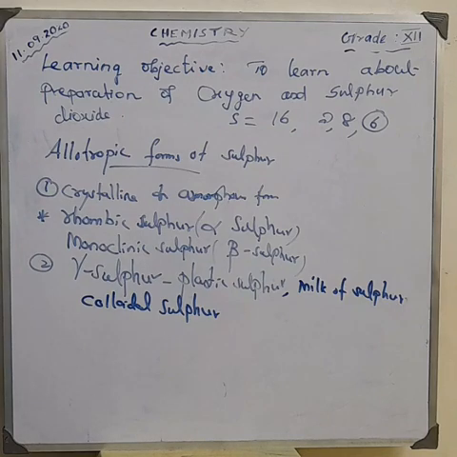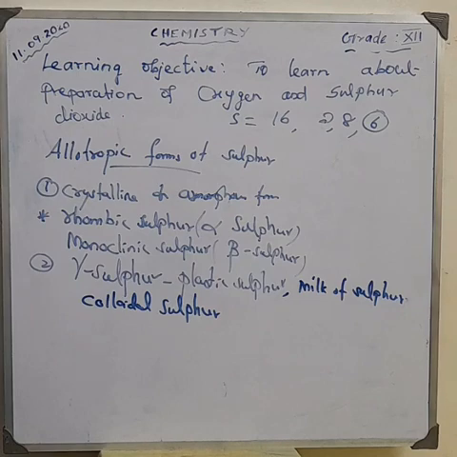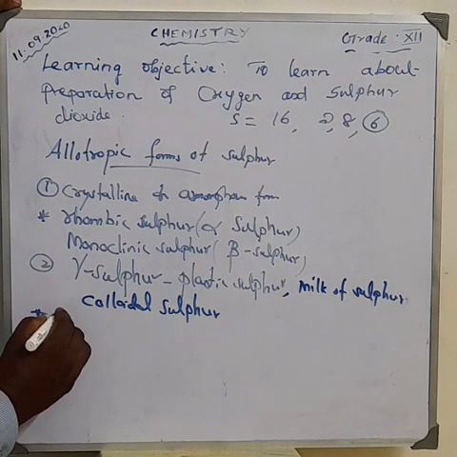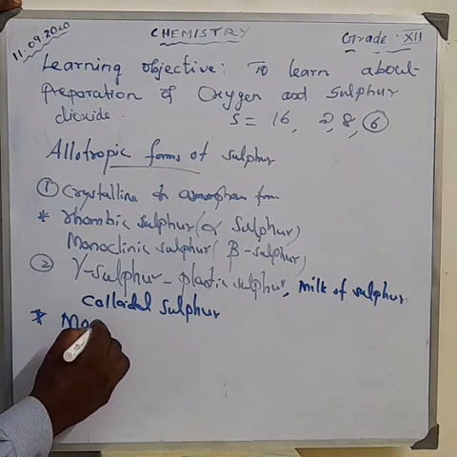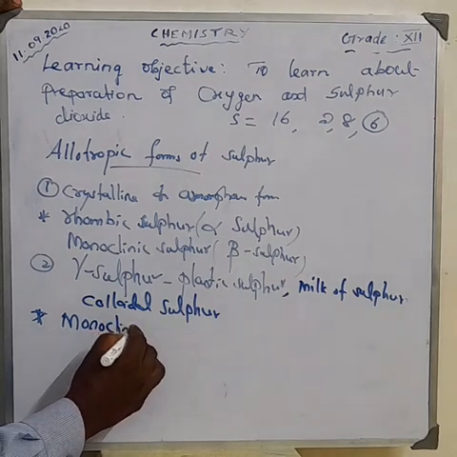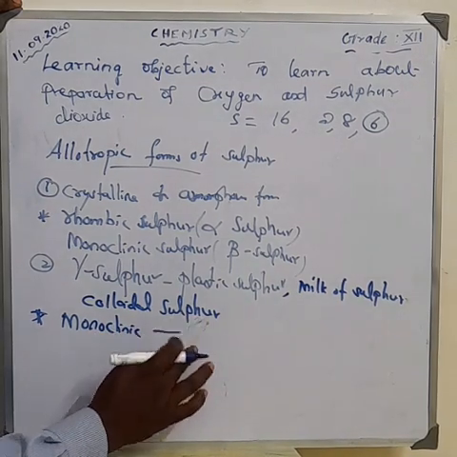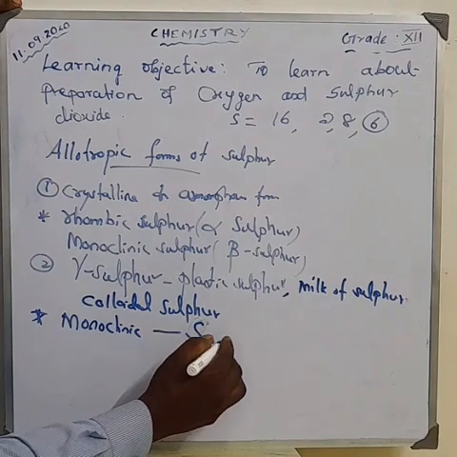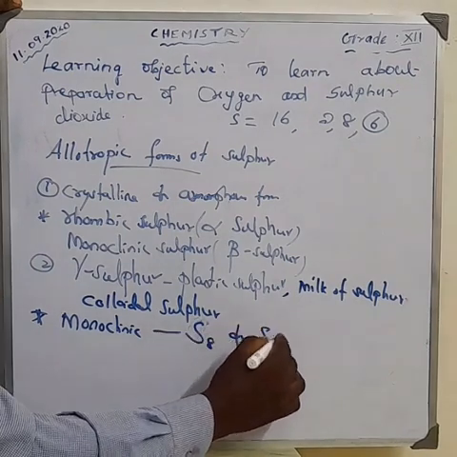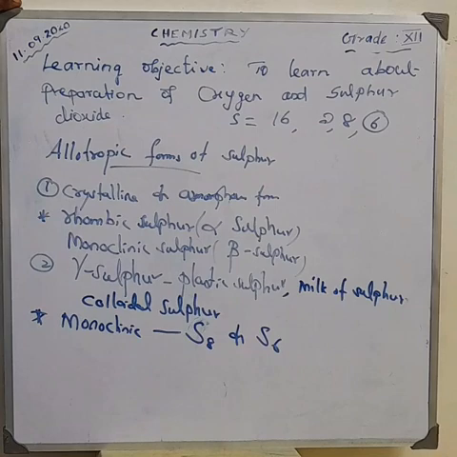Monoclinic sulfur contains S8 molecules in addition to a small amount of S6 molecules.